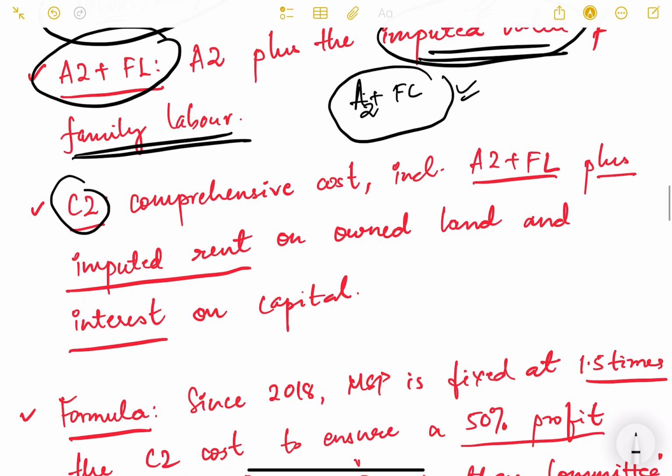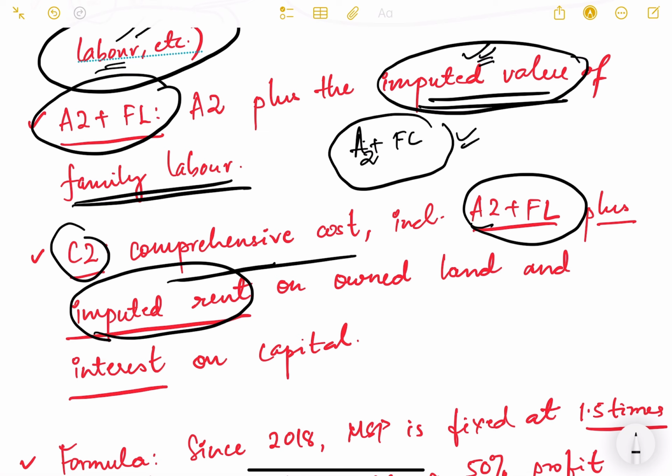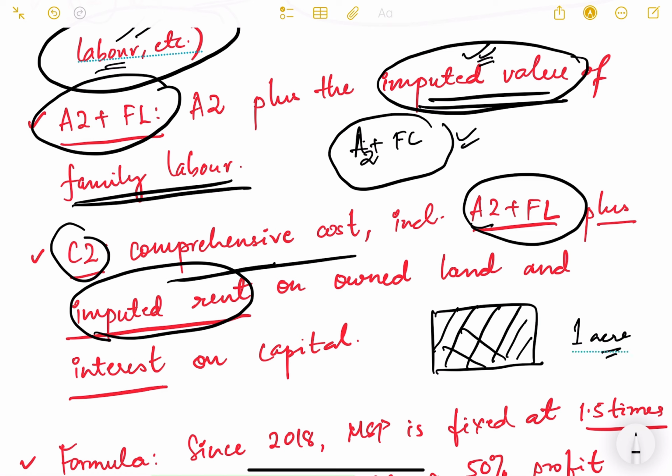Then C2, this is the comprehensive cost. It includes A2 plus FL plus imputed rent on owned land and interest on capital. For example, if your agricultural land is your own, say 1 acre, what is the rent of this land? If I had rented this land from somebody else, what rent would I have paid for agricultural purposes? That imputed rent is also added in this comprehensive cost, and also interest on capital.